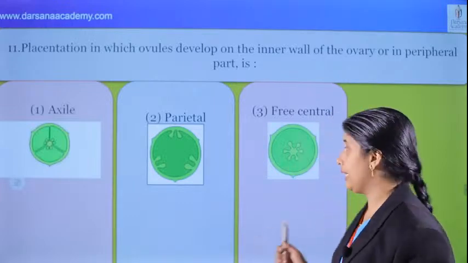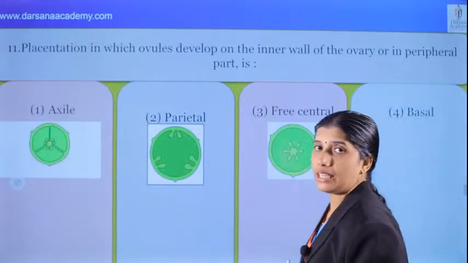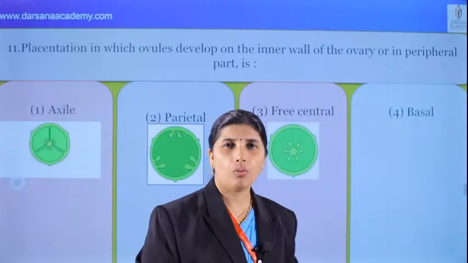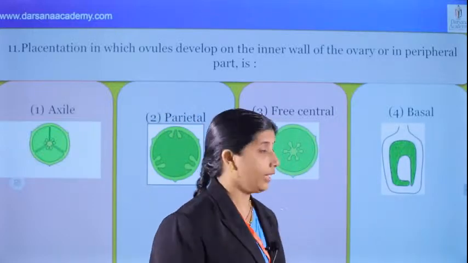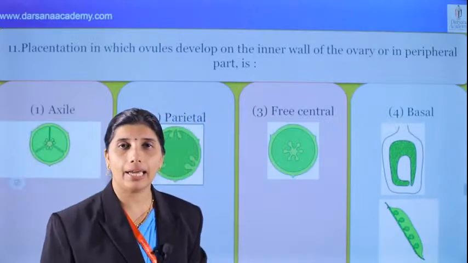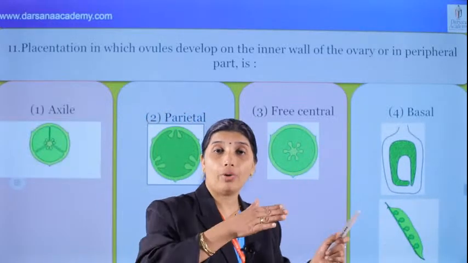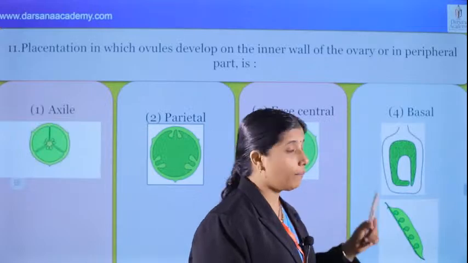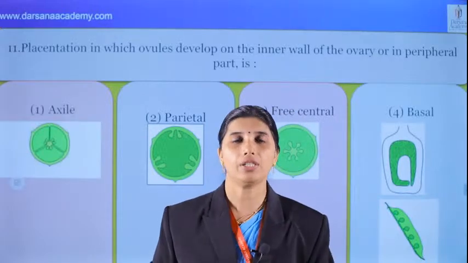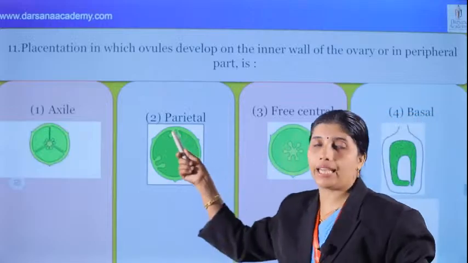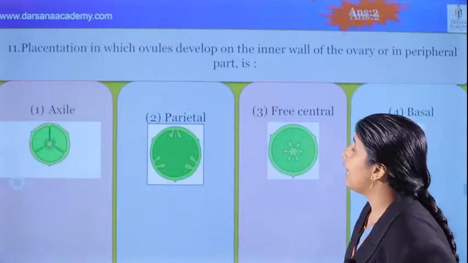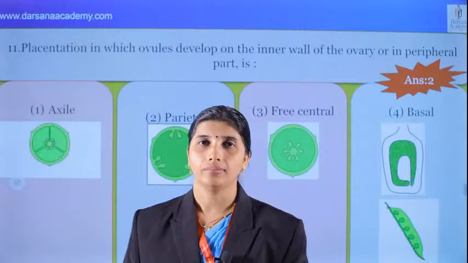Very important question. And we can see that basal is the next. What about basal placentation? Ovule at the base, for example sunflower, marigold. One more placentation is there, marginal placentation: ovules at the ventral suture of the ovary, and marginal placentation is the characteristic feature of Fabaceae. We know that. Among these, what's the answer for this question? We can see the second, parietal, is the correct answer.